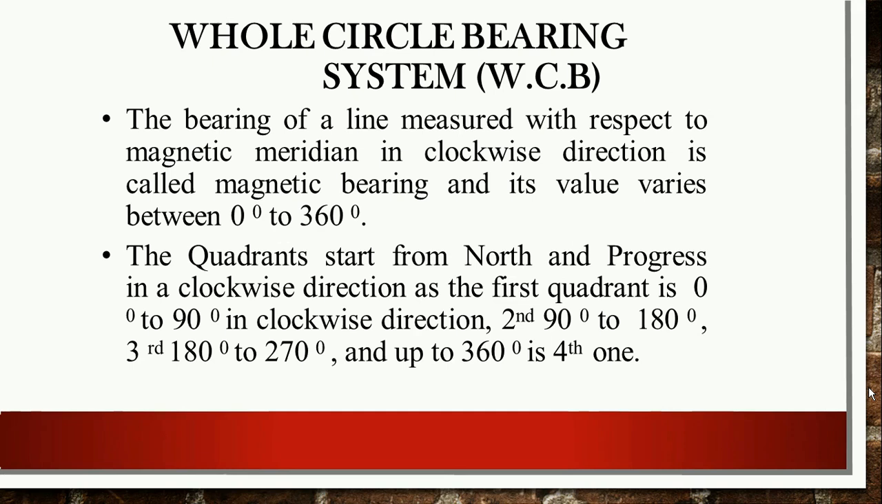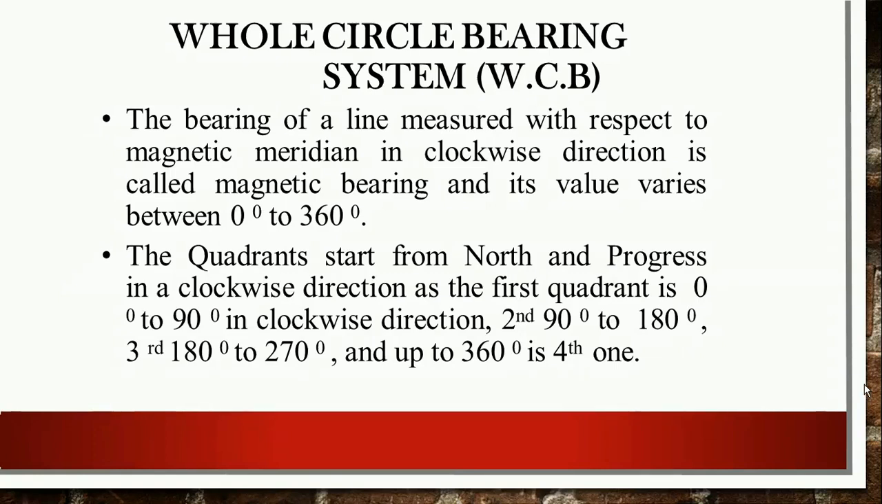First of all, I am dealing with the whole circle bearing. The bearing of a line measured with respect to magnetic north in the clockwise direction, and its value varies from 0 to 360 degrees. Whenever we measure an angle with respect to magnetic north always in a clockwise direction, that bearing is called whole circle bearing, and its value ranges between 0 degree and 360 degree.